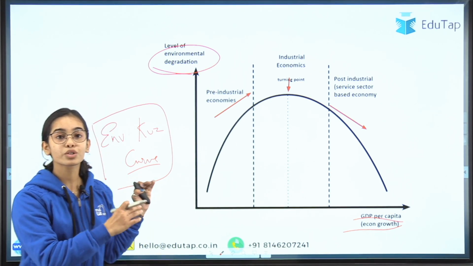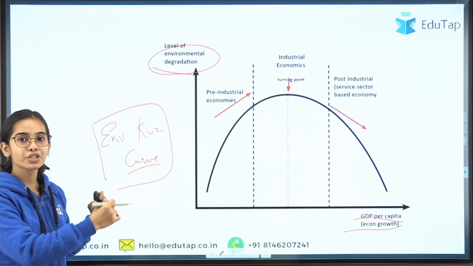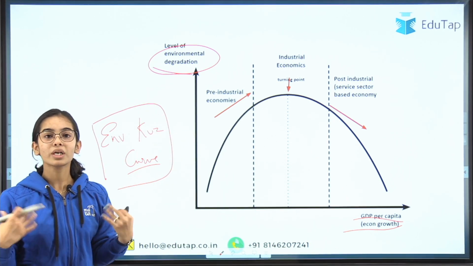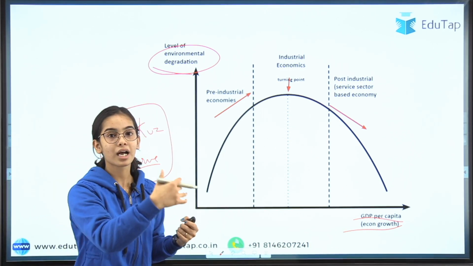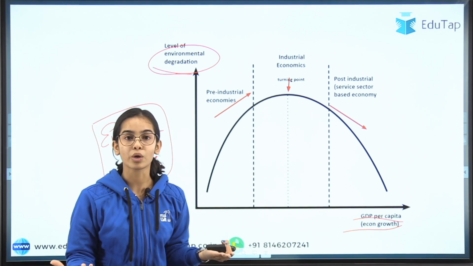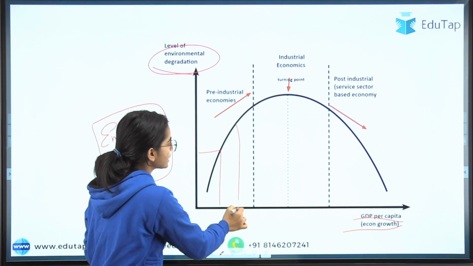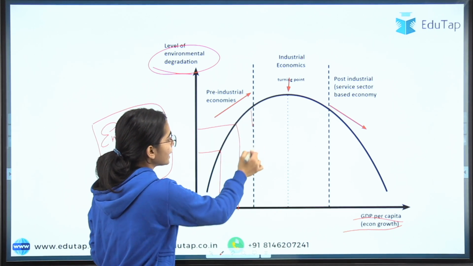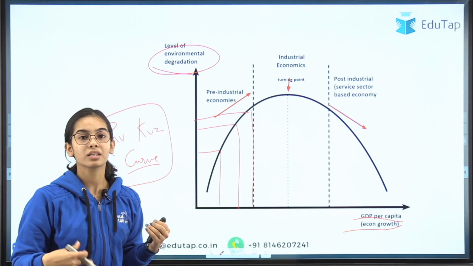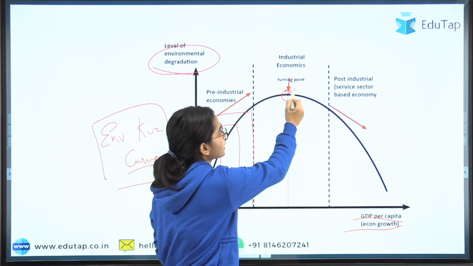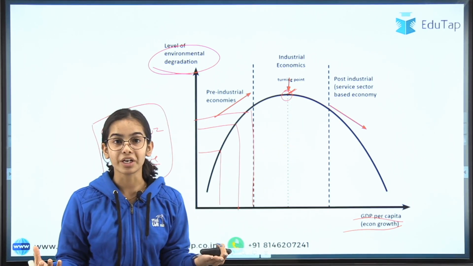So the environmental Kuznets curve tests the relationship between economic growth and environmental degradation. What happens in the start, when the industries start growing and we don't have much technology? The environmental degradation increases with the increase in factories and the increase in the land we are using. But after a point there is a turning point when the people become aware, like us, we have become aware now.